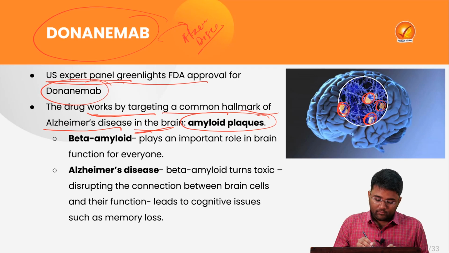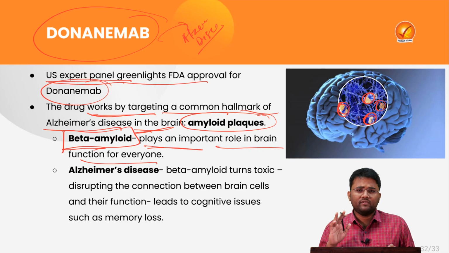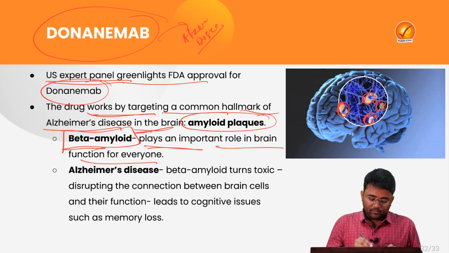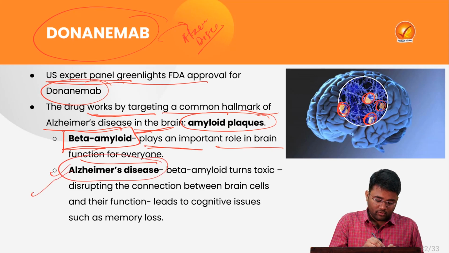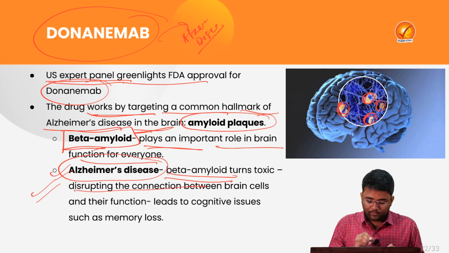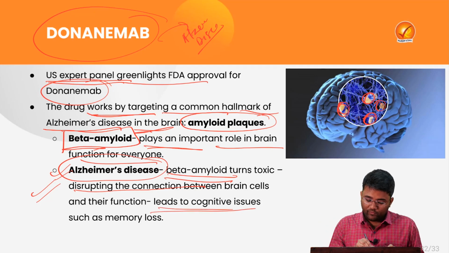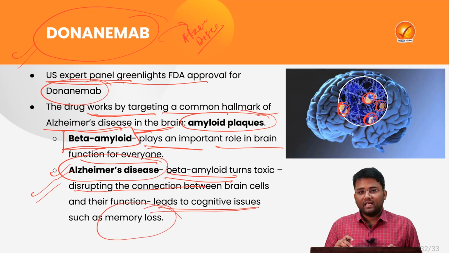So what happens in Alzheimer's? This beta amyloid plays an important role in brain functions for a general person. In a person who is suffering from Alzheimer disease, this beta amyloid turns toxic and it disrupts the connection between different brain cells, and it disrupts the functioning of the brain, and it leads to various cognitive issues like memory loss. And so this donanemab has been in the news for the past 1 year, where various approvals have been given one by one, and now Alzheimer disease can be treated with the help of this particular drug.